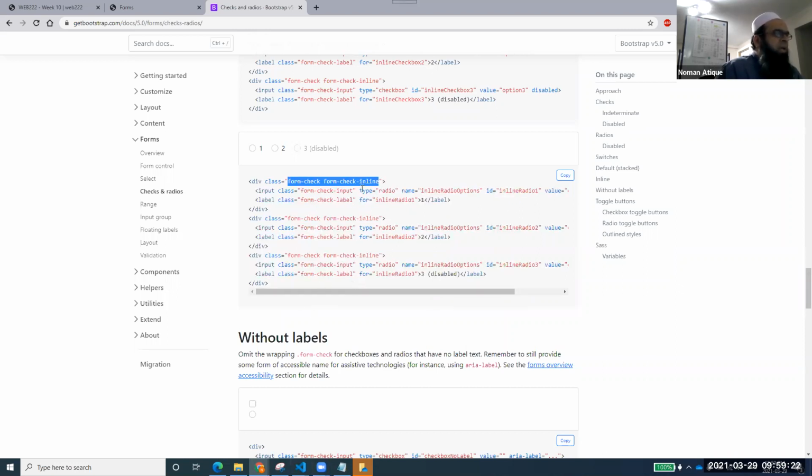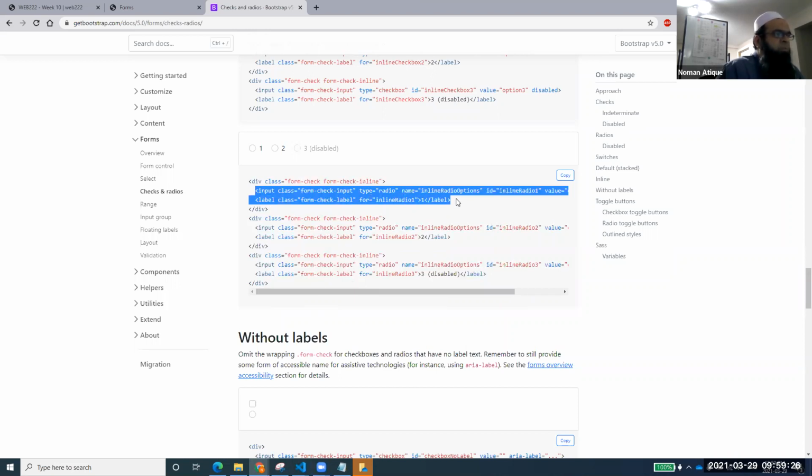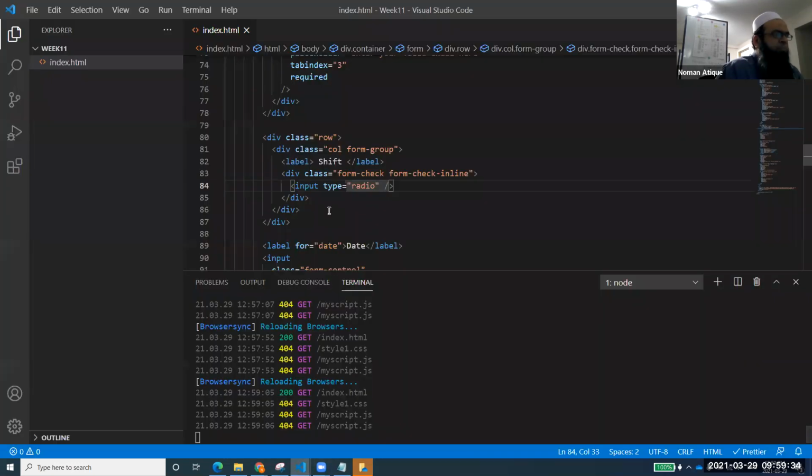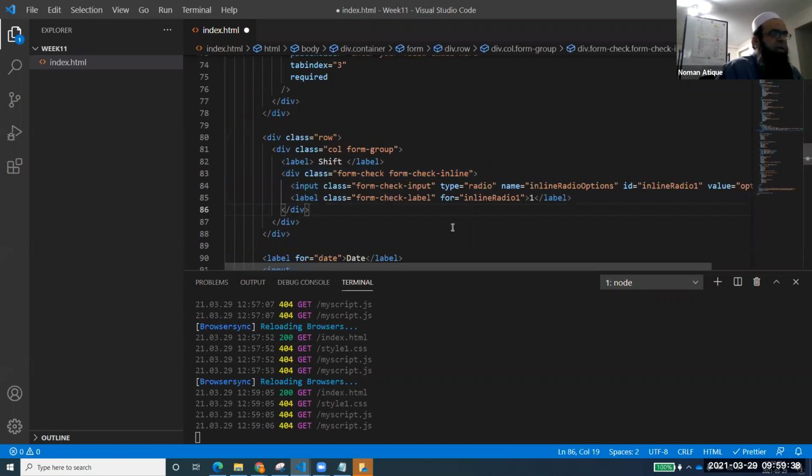So what I want to do here is copy this one because we'll be working on that. Let's even copy this whole div, because that div would be helping us out here. I'm replacing this div with my new div.